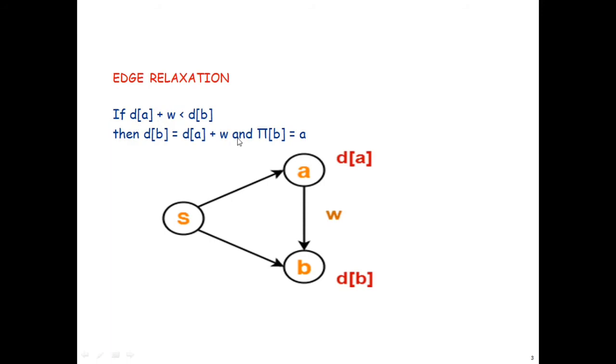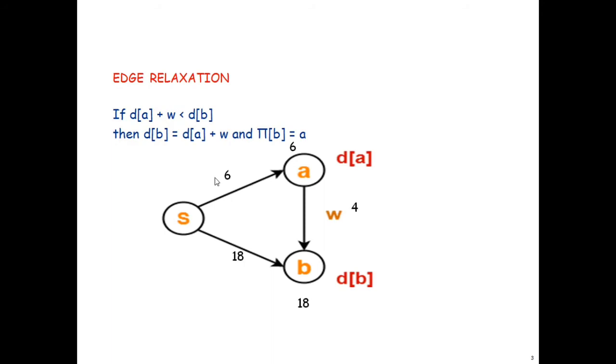In the beginning, if D of A, the distance from S to A, plus the weight of the connection between A and B is lesser than the already existing D of B, the distance of the direct connection between S and B, then D of B will be updated with the lesser value. We will see one example to understand this.